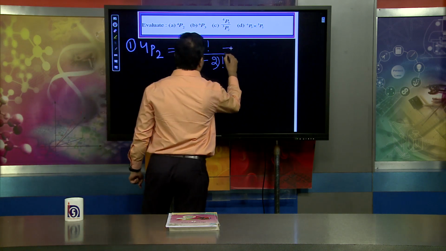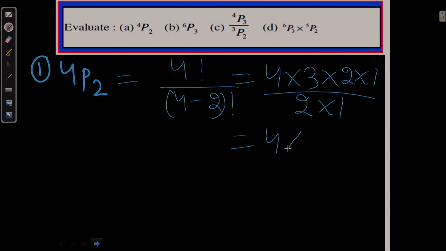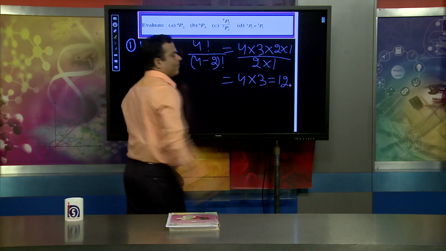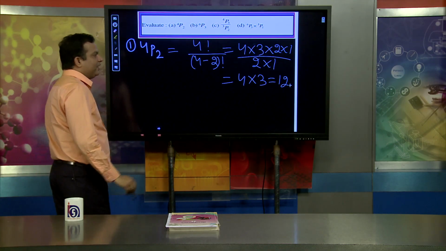I can write 4 into 3 into 2 into 1 divided by 2 factorial, which is 2 into 1. Numerator and denominator cancel, and the value is 4 into 3, that is 12.